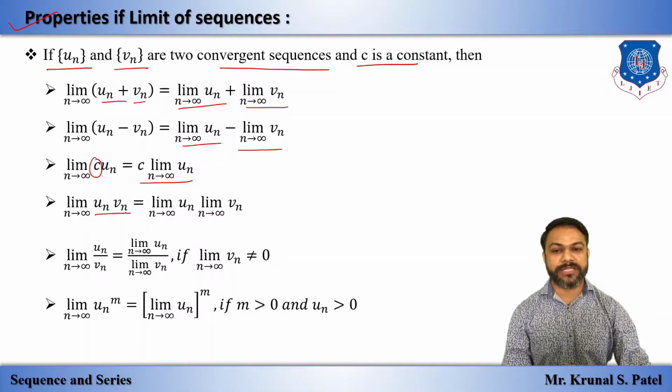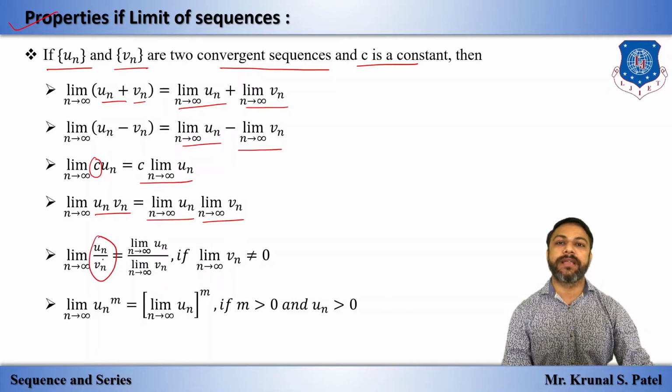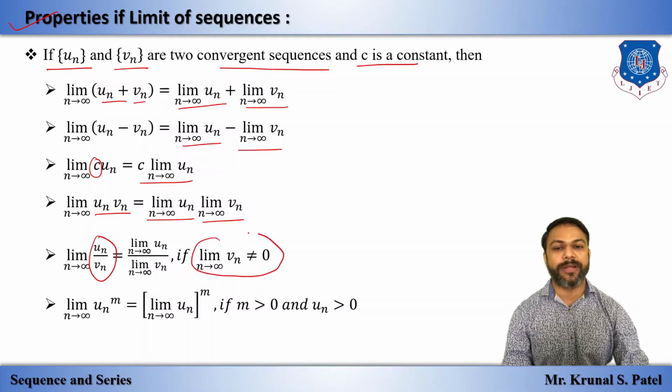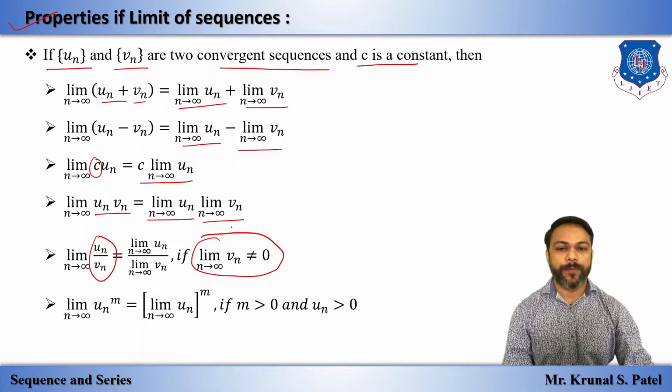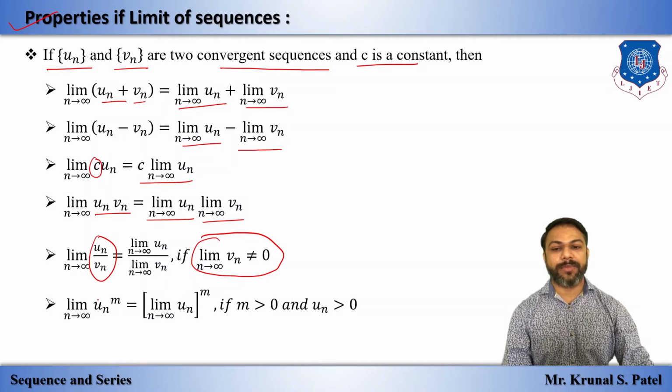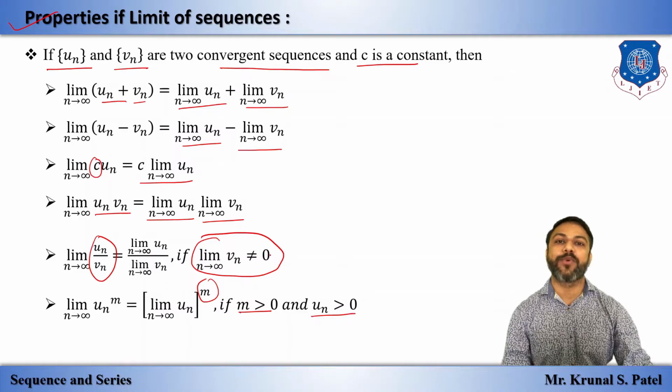For multiplication, we can apply the limit to both. For division, we can apply the limit to numerator as well as denominator, but the denominator should not be 0. We can also apply it to the power: the limit of u_n raised to m, where u_n and m are both positive. These are the properties of limits of sequences.